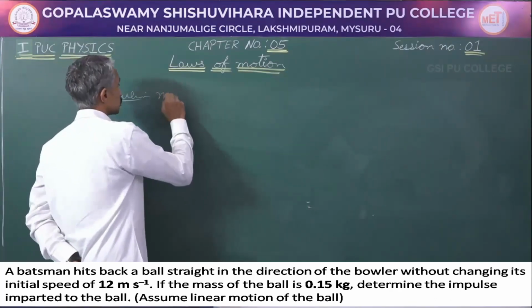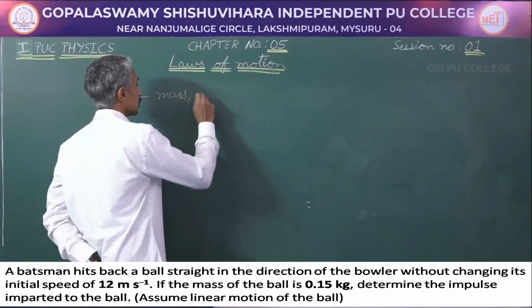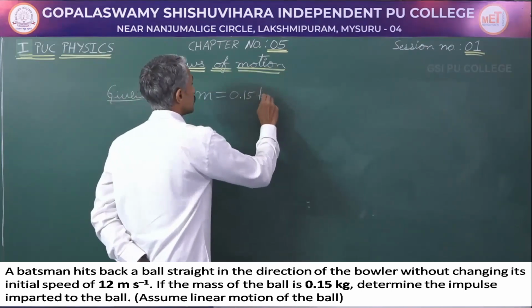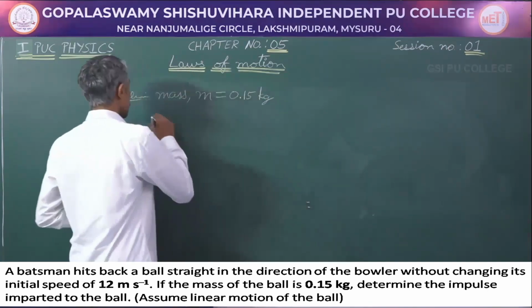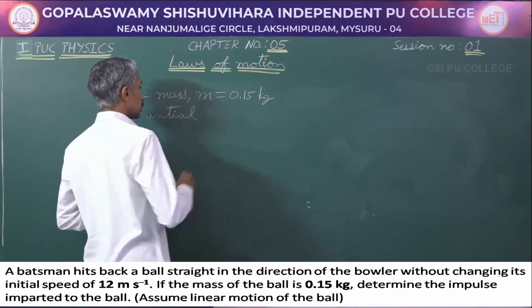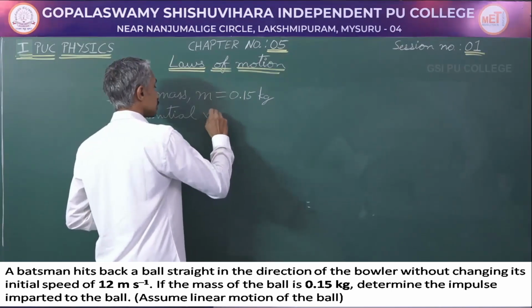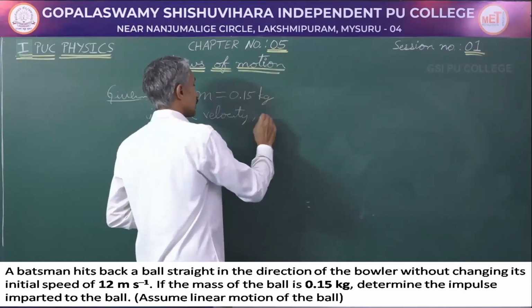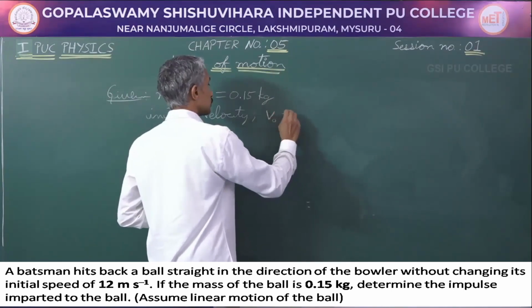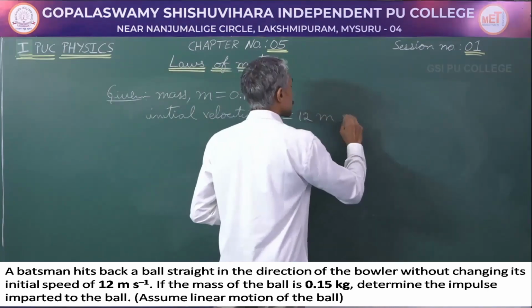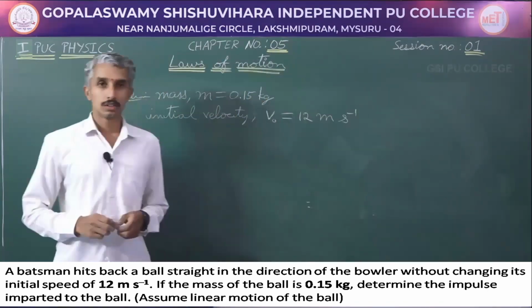What is being given is the mass of the ball, which is 0.15 kg. It is initially travelling with a speed, so I will note it down as initial velocity V naught, which is 12 meter per second.